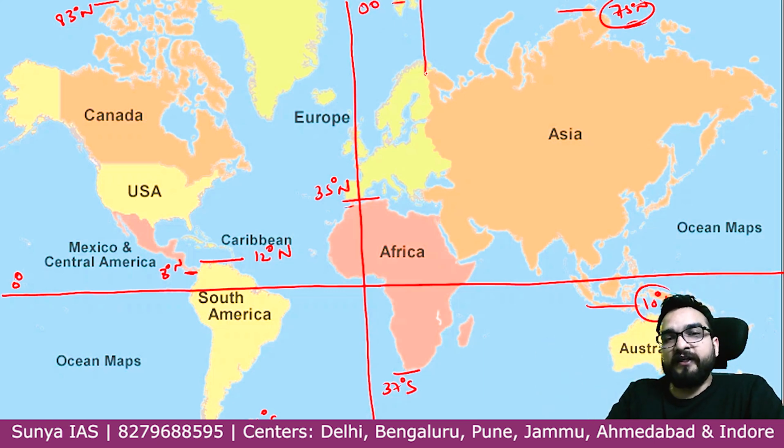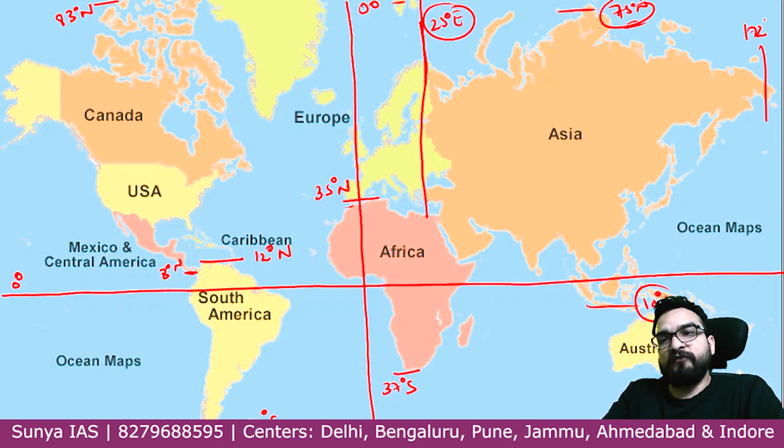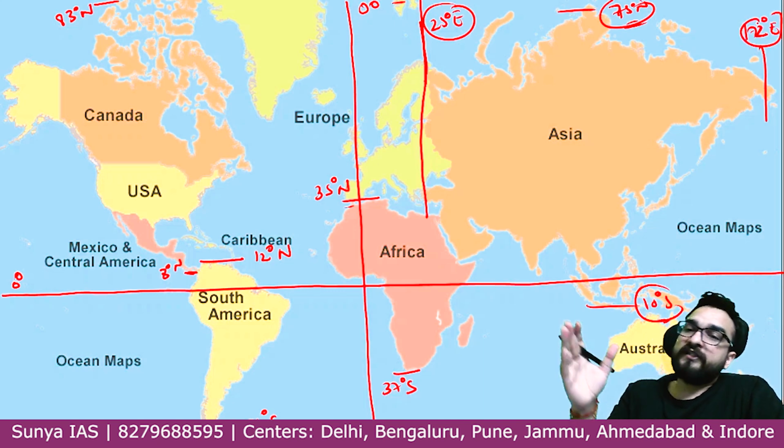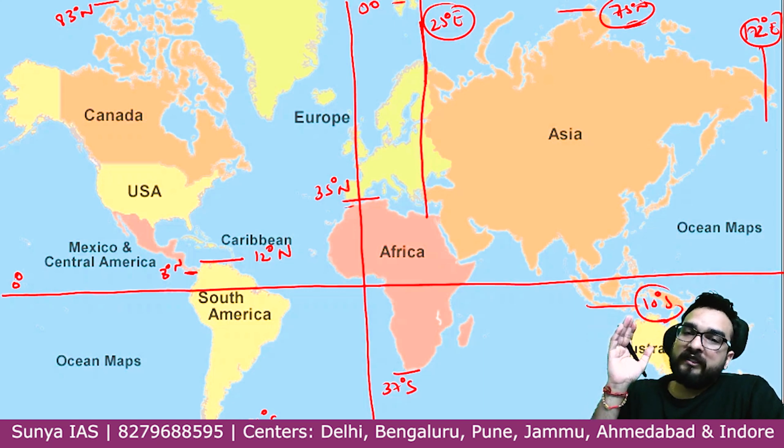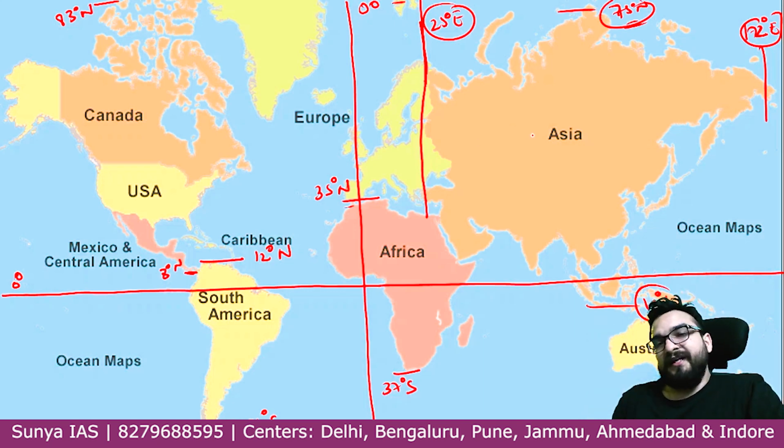So you will see it starts from somewhere here. You can consider this the last point of Turkey. So roughly how much can you think? You will say 25 degrees east, or over here you will see 175 degrees east, guys. So this much it extends over there. Understanding, guys? So this is the idea we have, guys.